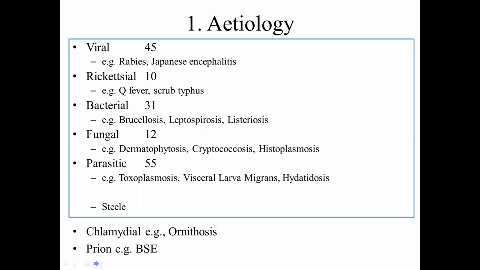Based on etiology, as I told you, rabies, Japanese encephalitis, chikungunya, Kashmir forest disease, Crimean Congo hemorrhagic fever, Eastern, Western, and Venezuelan equine encephalitis, Russian spring summer encephalitis. So these are all the infections that are caused invariably by a viral agent. These viral agents, they belong to different classes of the viruses. Some are DNA viruses, some are RNA viruses, some are single-stranded, some are double-stranded, but they all represent the viral etiology.